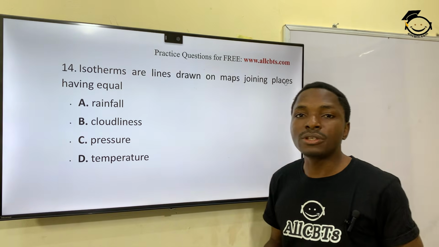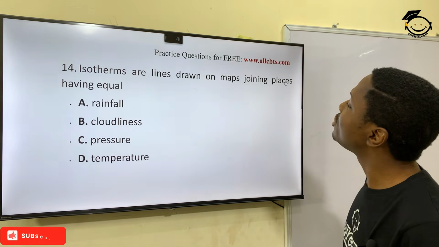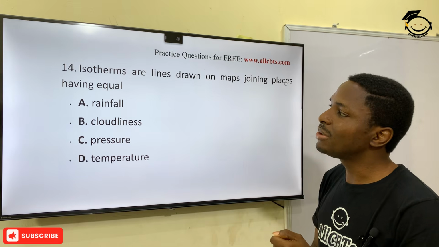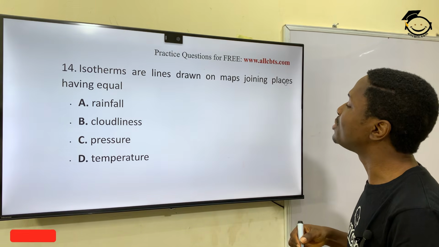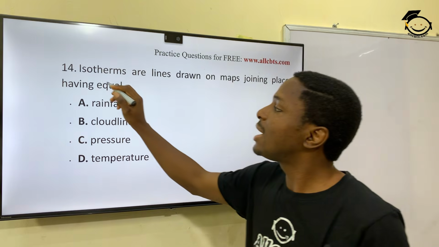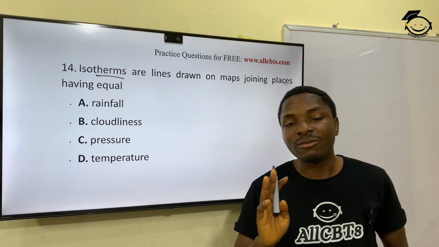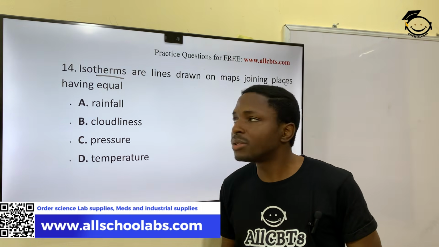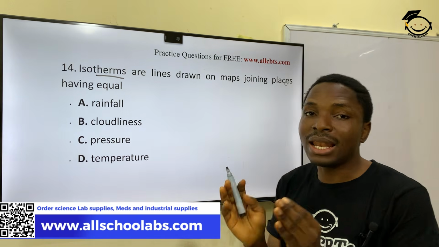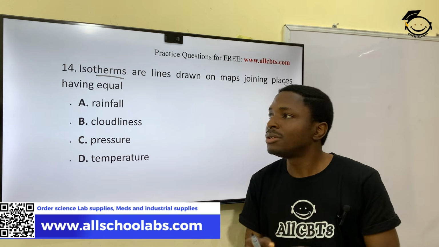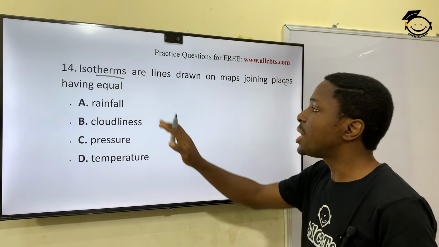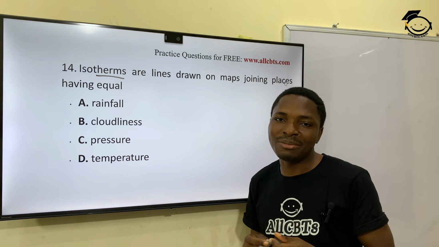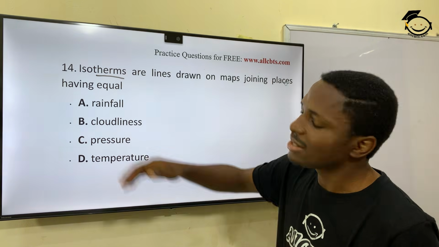And then question 14. Isotherms are lines drawn on maps joining places having equal dash. Now, anywhere you see therm, the first thing that should come to your mind is temperature. Therm means temperature. It could be hot or cold. Now, iso means alike, same or similar. So that explains it. So isotherms are lines drawn on maps joining places having similar temperature. Right? That's the answer to that.